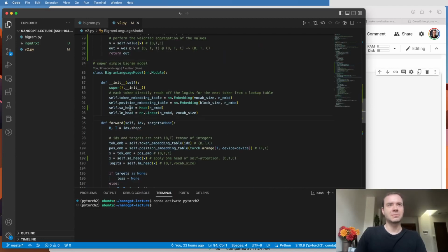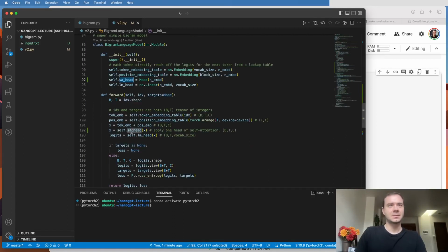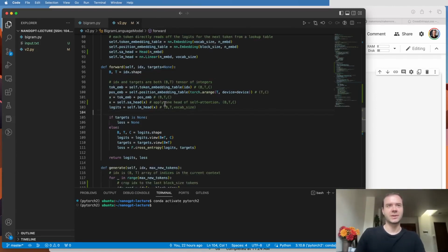Then here in the language model, I'm creating a head in the constructor, and I'm calling it self-attention head. And the head size I'm going to keep the same as n_embed, just for now. And then here, once we've encoded the information with the token embeddings and the position embeddings, we're simply going to feed it into the self-attention head, and then the output of that is going to go into the decoder language modeling head and create the logits. So this is the simplest way to plug in a self-attention component into our network right now.